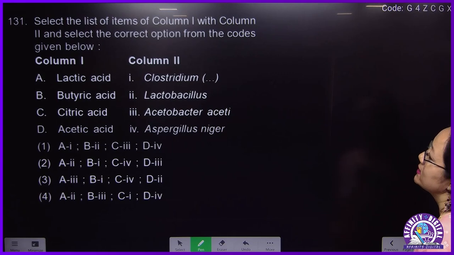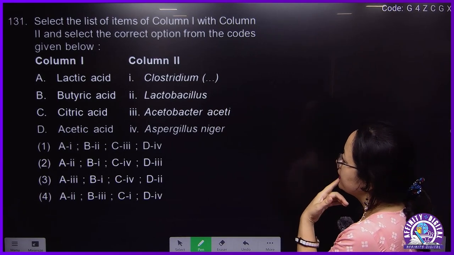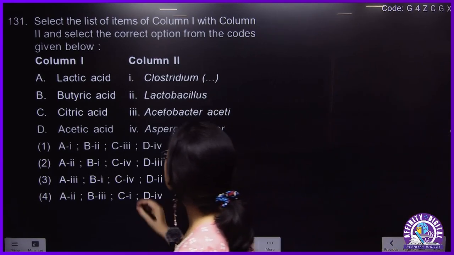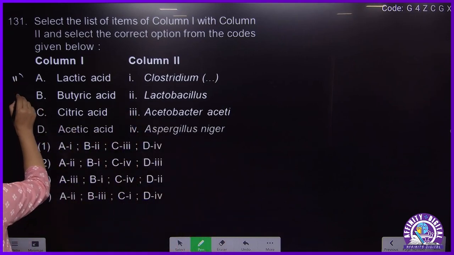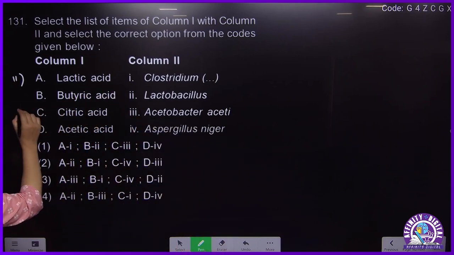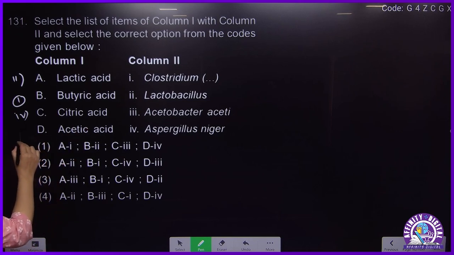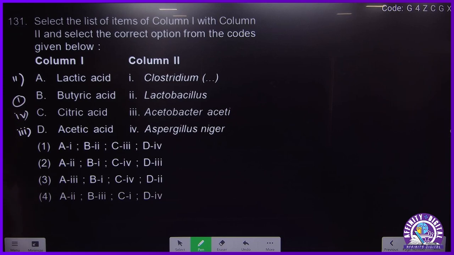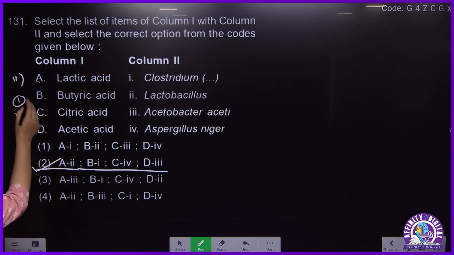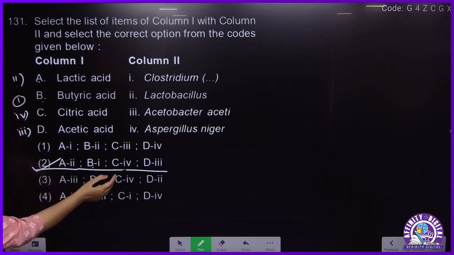131. Next, this is your ecology chapter. Very simple. Lactic acid will be Lactobacillus, A is 2. Butyric acid will be Clostridium, B is 1. Citric acid, C is 4. And acetic acid, D is 3. So A is 2, B is 1, C is 4, D is 3.